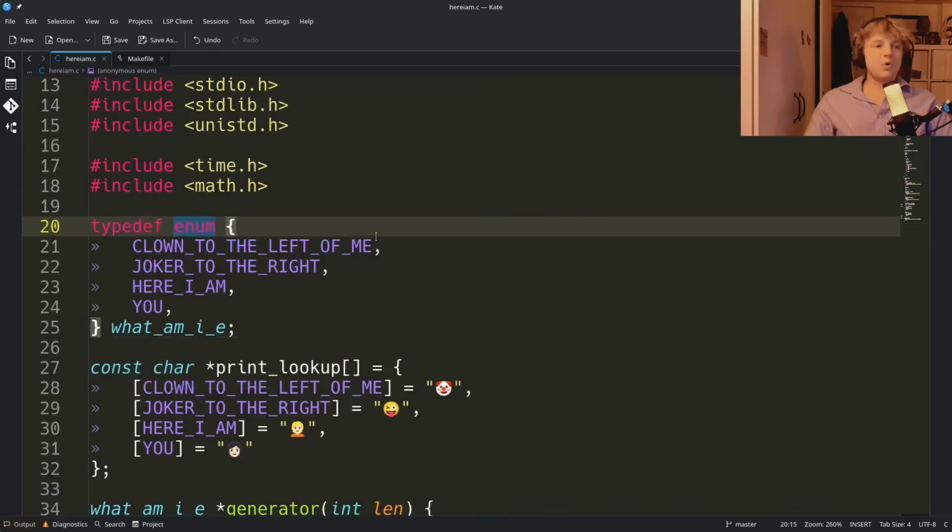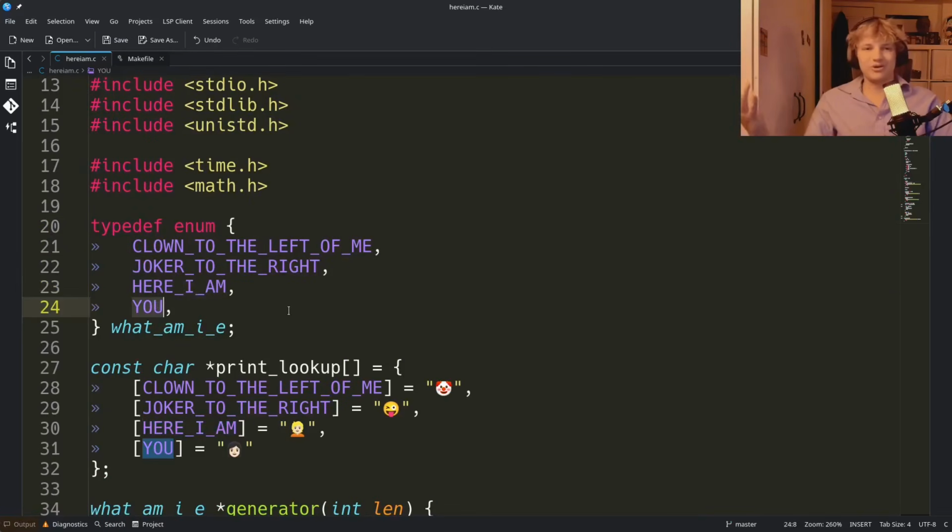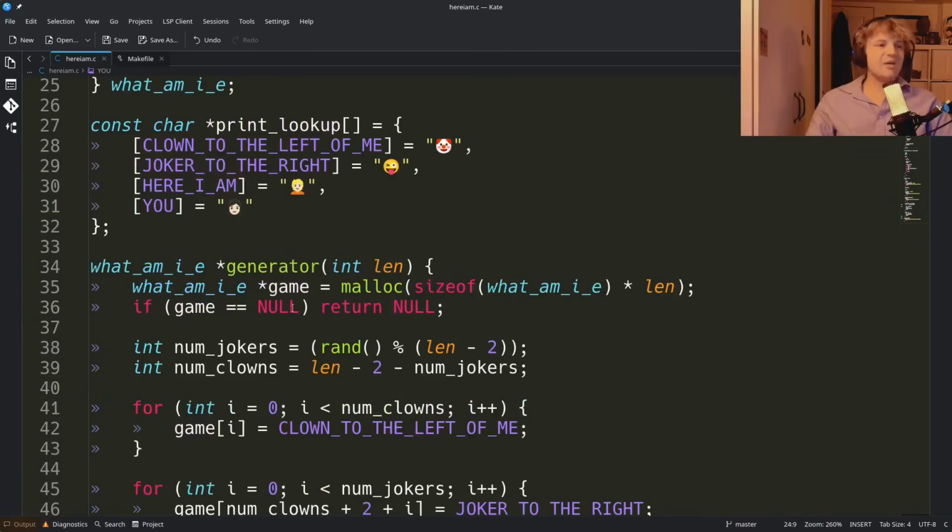So our enum has 4 possibilities. There's clown to the left, joker to the right, here I am, and then there's you, because he's stuck in the middle with you. That's the whole point of the song lyric, so we've got to chuck that in there. I'm representing these by emojis. Yeah, go cry about it in the comments. But we have a clown here, a joker here, here's our little guy, and then here's you. So these are the 4 things that can be in our array.